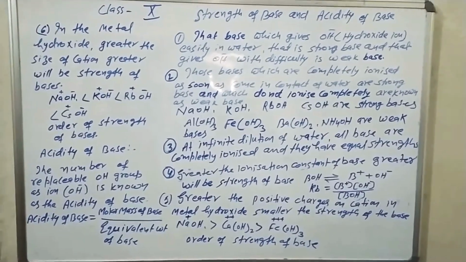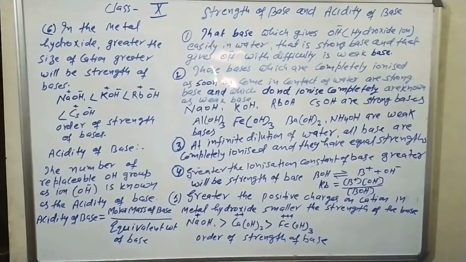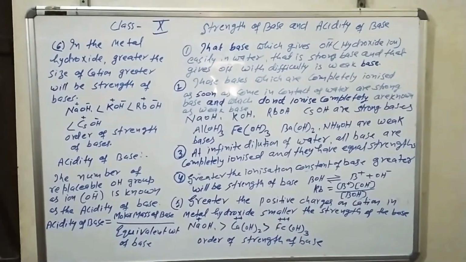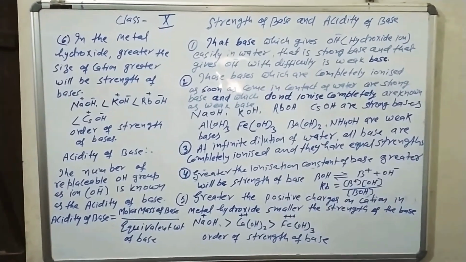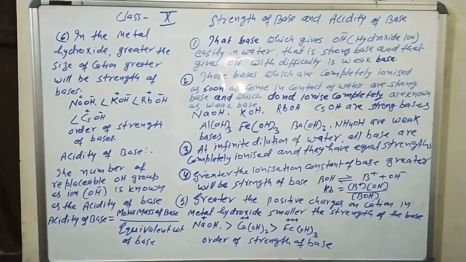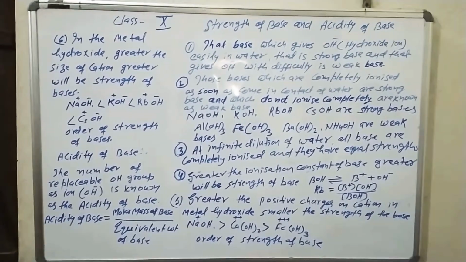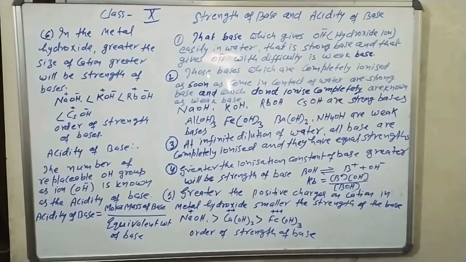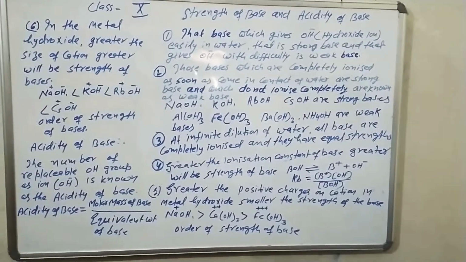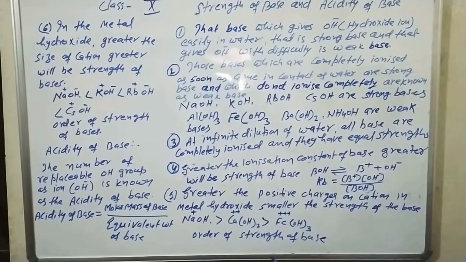That is, a base which ionizes on dilution of the solvent, and is fully ionized when the dilution of the solvent is at infinite dilution, is a weak base, and its strength is then equal to the strength of a strong base.